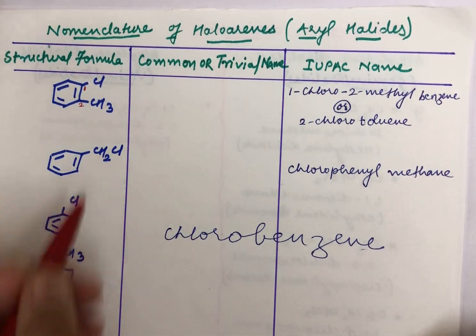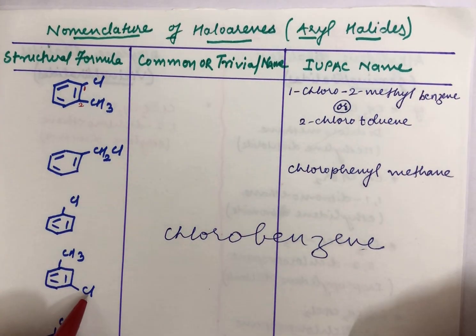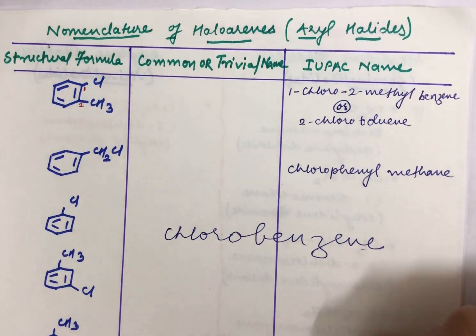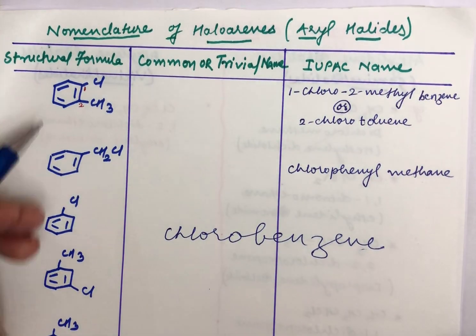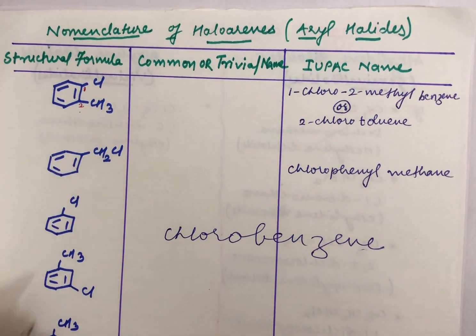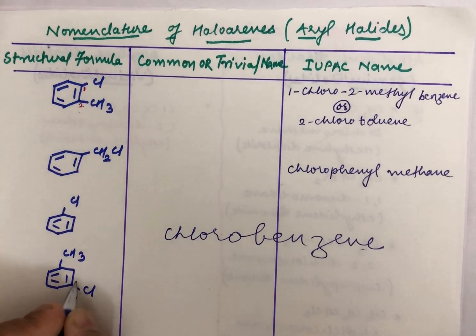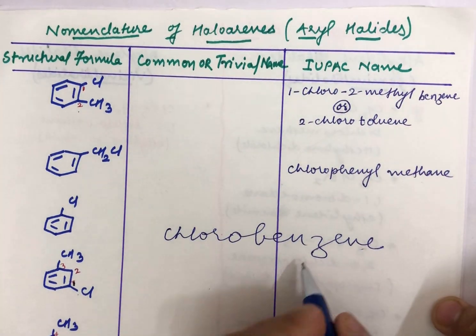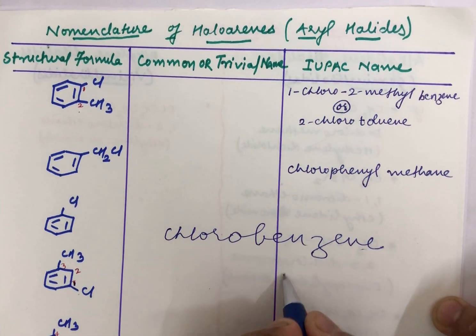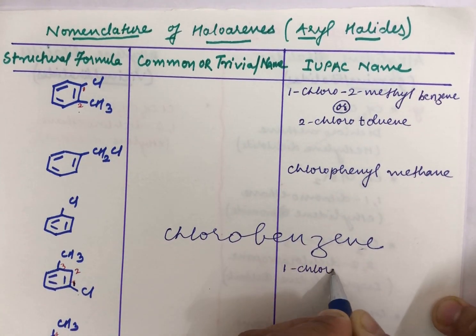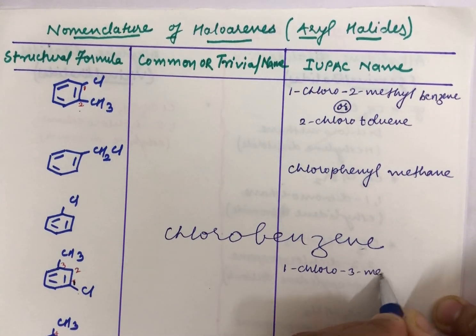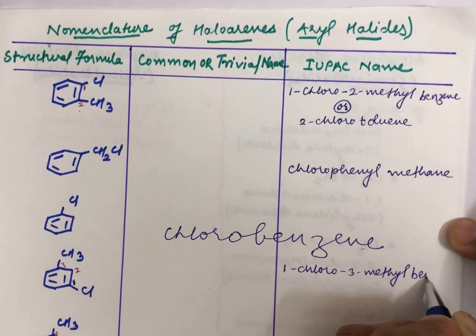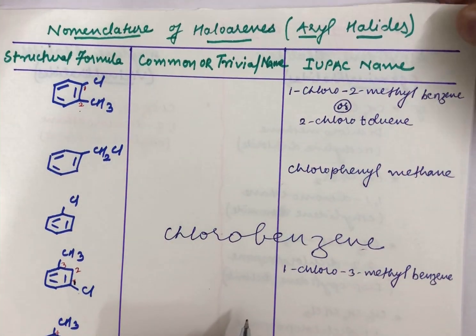Now if you will see, this looks exactly like this with 2 substituents which are same, like Cl and CH3. The only difference is the position. Here it is 1 2, here you can take 1 3. So let me name this as 1, 2 and 3. Here also 1, 2, 3 and 4. So how do you name this? Again you can name this in 2 ways. It would be your 1-chloro, 3-methyl benzene. Or else what is the other possible way you can name this?